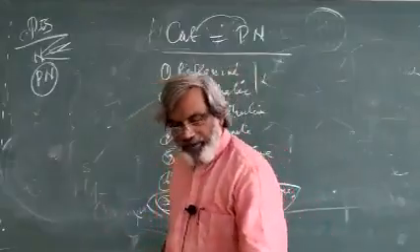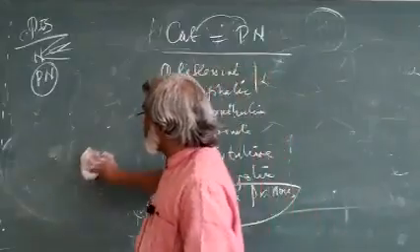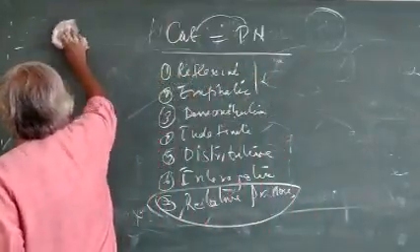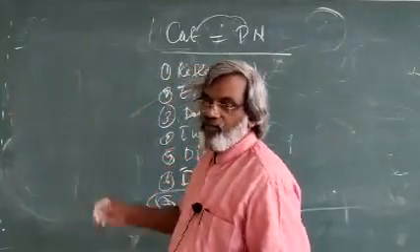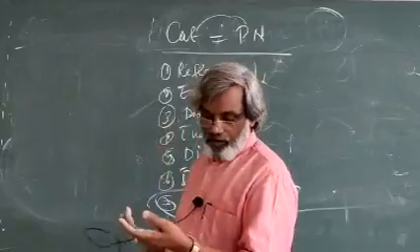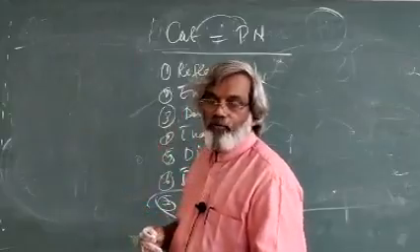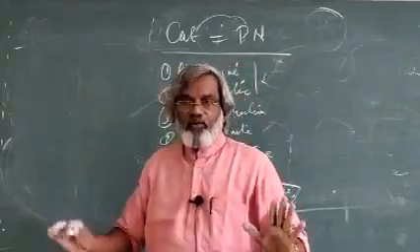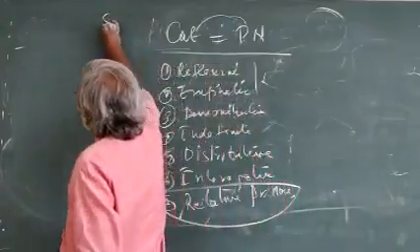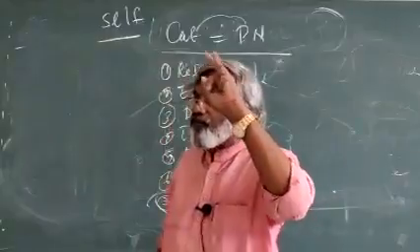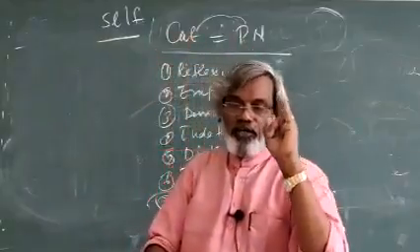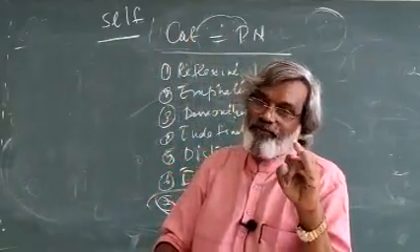I will try to explain, as you studied all these areas at the higher secondary level. What is called reflexive and emphatic pronoun? Reflexive and emphatic pronouns are generally known as self-pronouns.